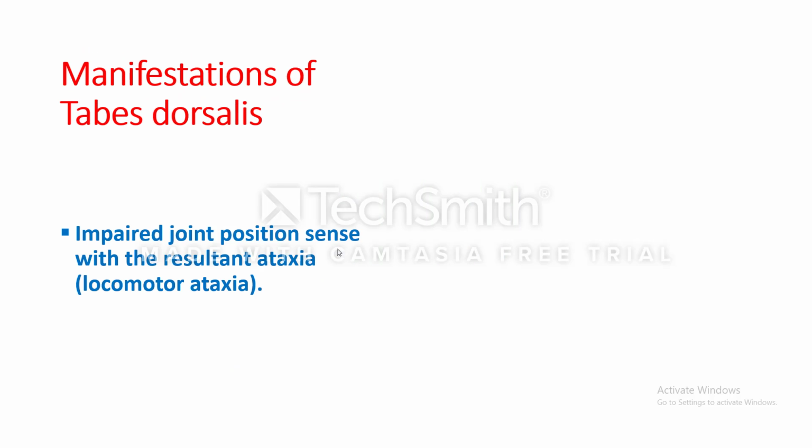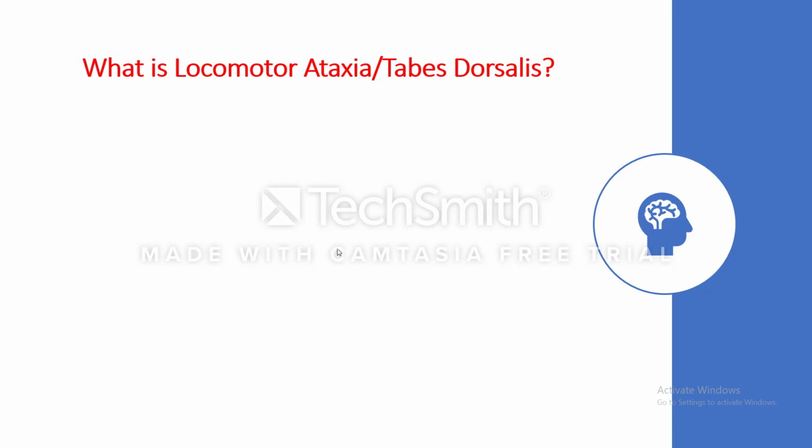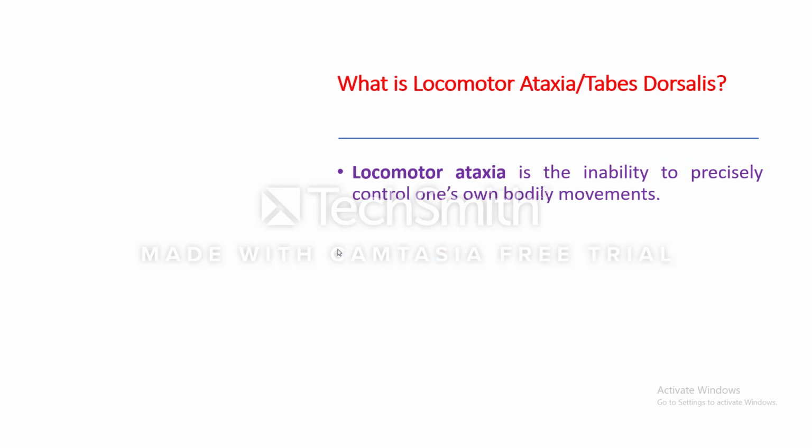What are the manifestations of tabes dorsalis? Impaired joint position sense with the resultant ataxia called locomotor ataxia. What is locomotor ataxia? It is the neurologic form of tertiary syphilis characterized by deficient sensory and neuromuscular coordination along with diminished reflexes, affecting mainly the limbs of the body, the legs and the hands.